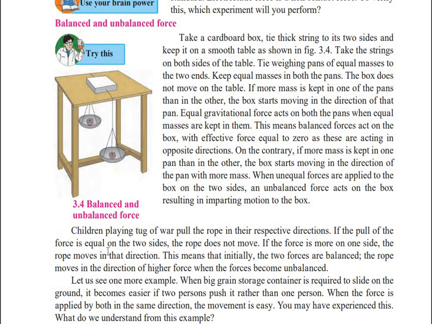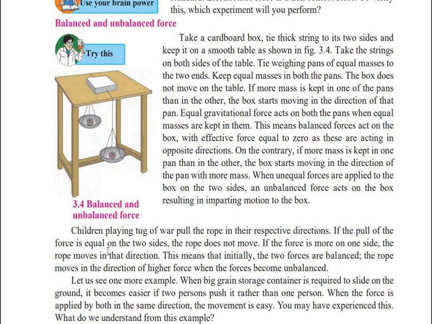One is pulling the rope, the other is also trying to pull the rope. So both are applying forces, but they are applying the forces in opposite directions. Due to that opposite direction force, whenever the force is equal from two sides, that rope will be at the center and it will not move.